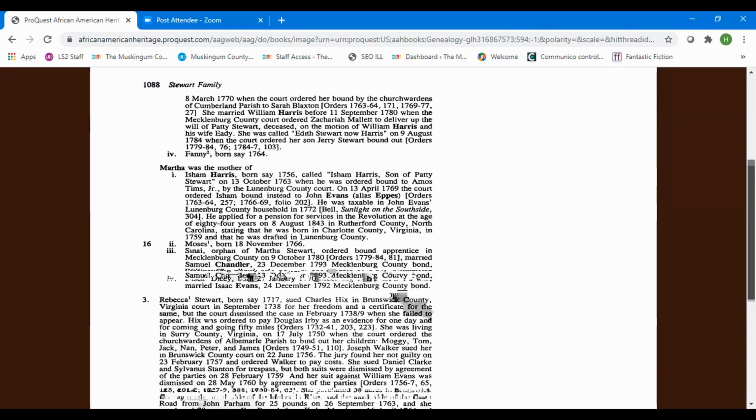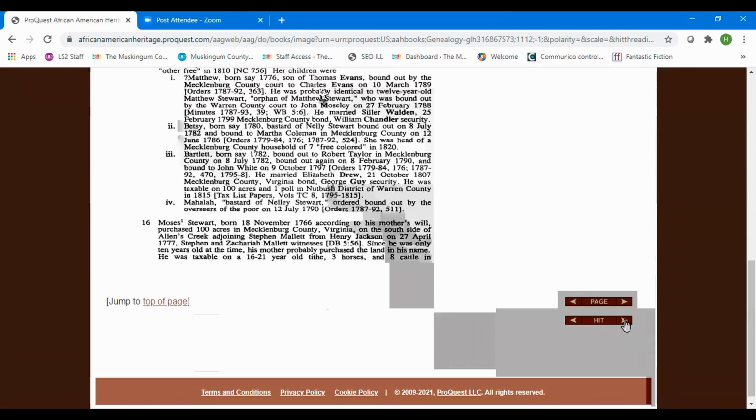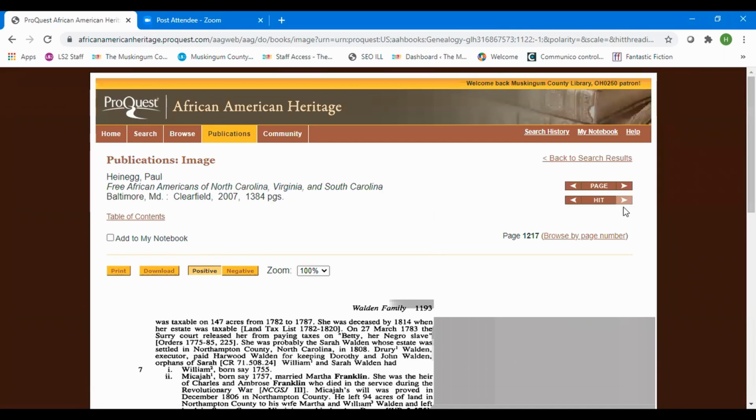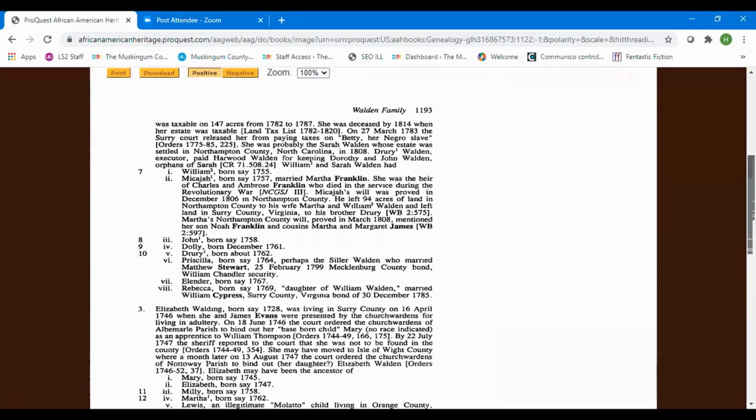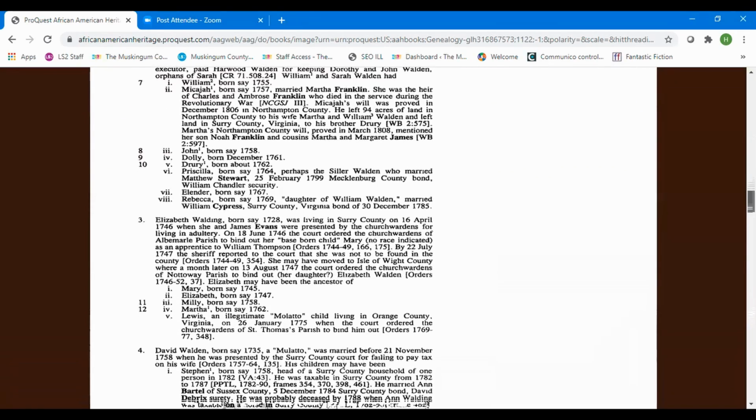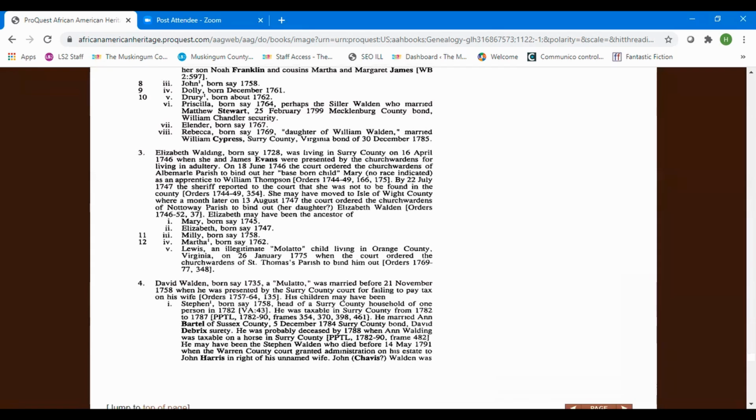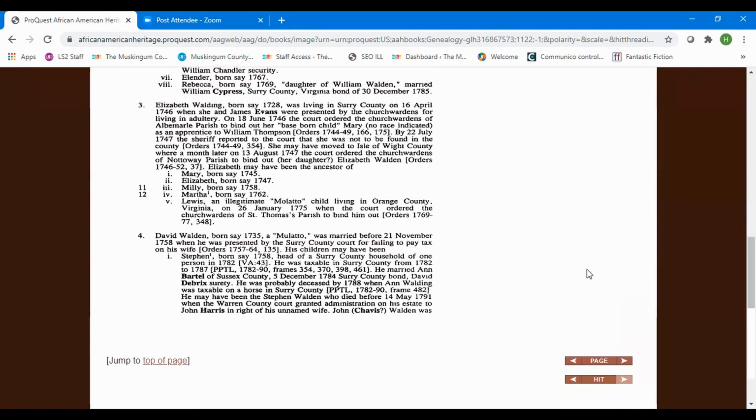And William Chandler, bondsman, again on that. Looking at these, it doesn't look likely, unless the Chandlers on the first page were possibilities on that. And that's our last hit.